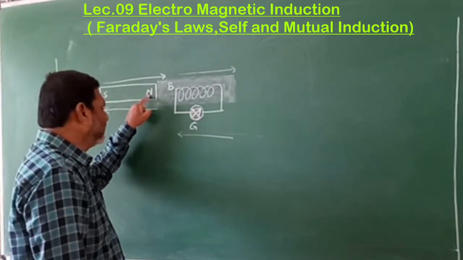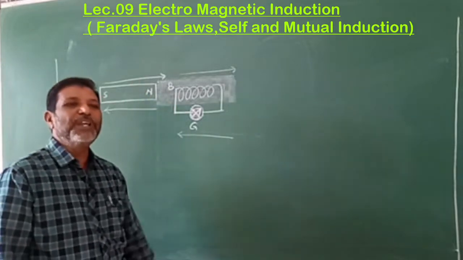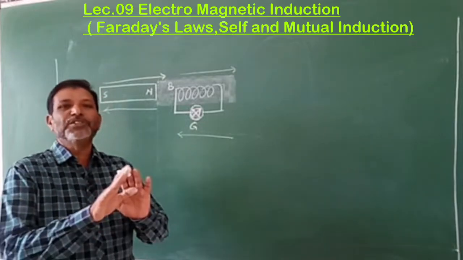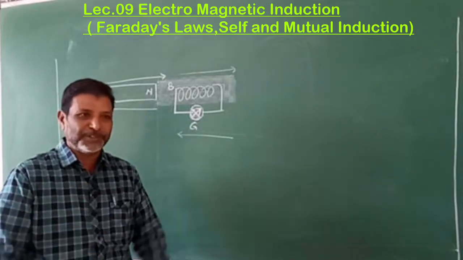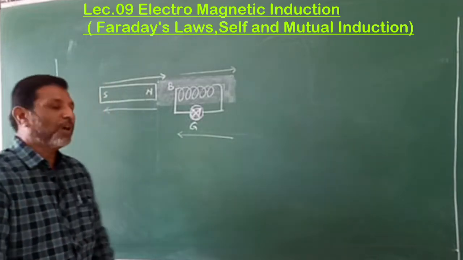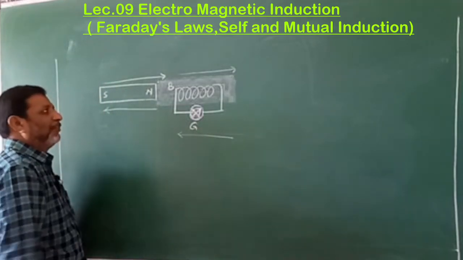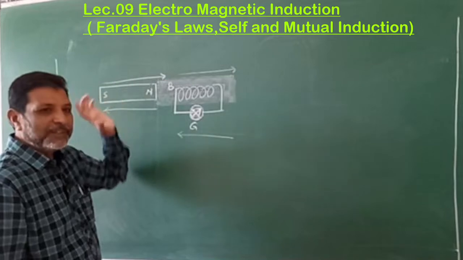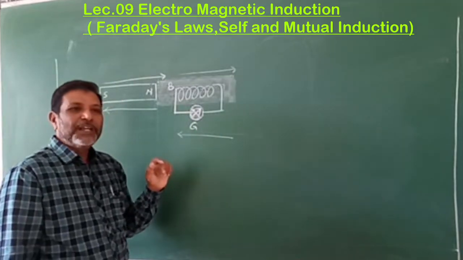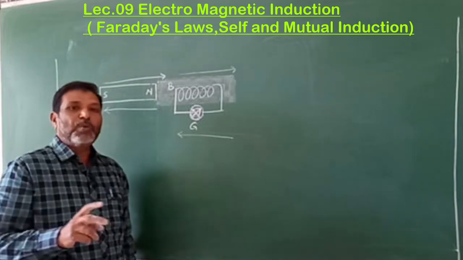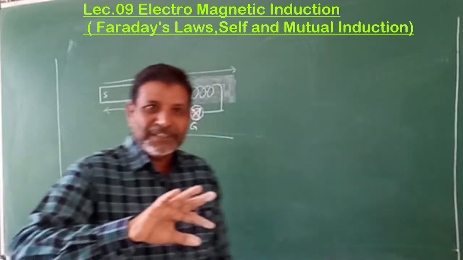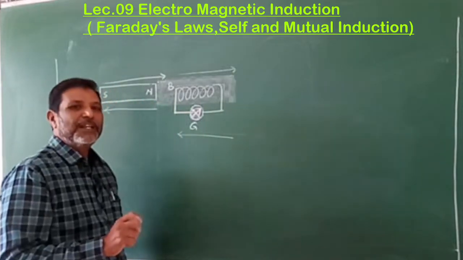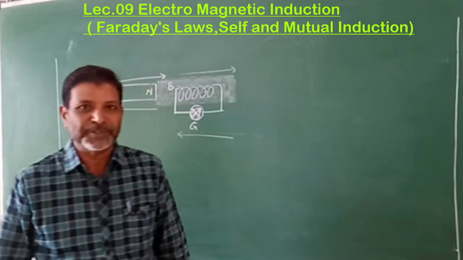Then again it shows that to produce current from the magnetic field, either the magnet or the coil should be in motion. If both are at rest, then there is no deflection, meaning no current is produced. So to get the current, one of these two, either the magnet or the coil, must be in motion. If both are at rest, there is no deflection, meaning no current is produced.